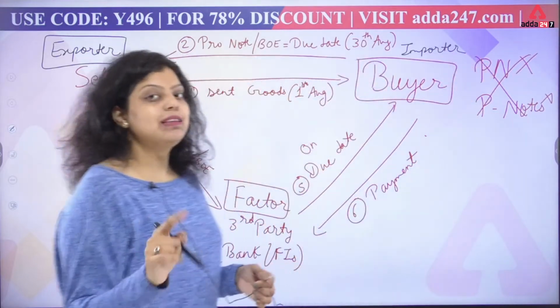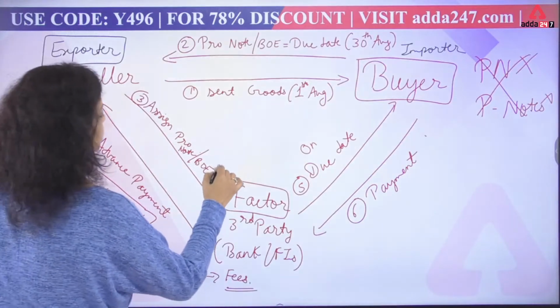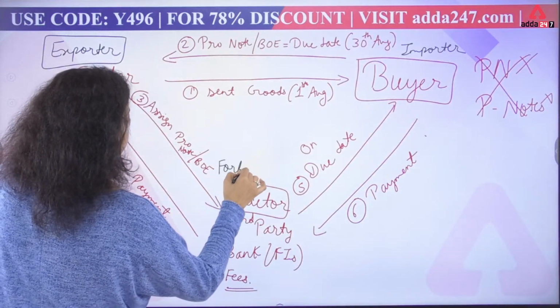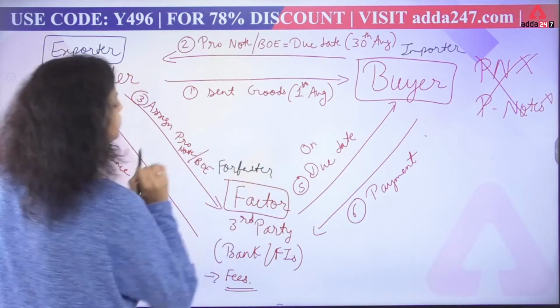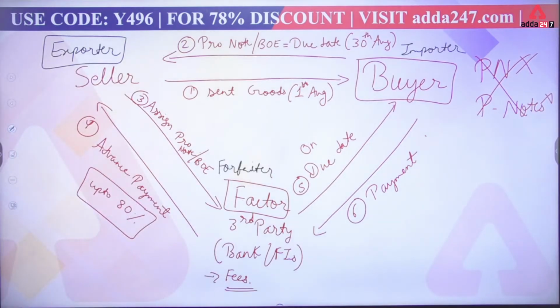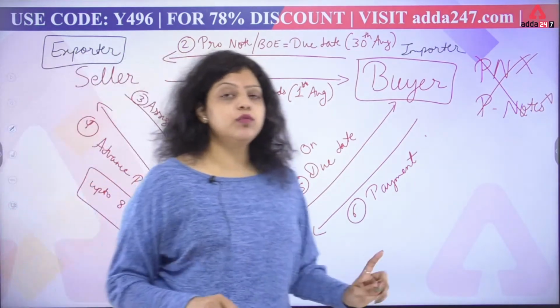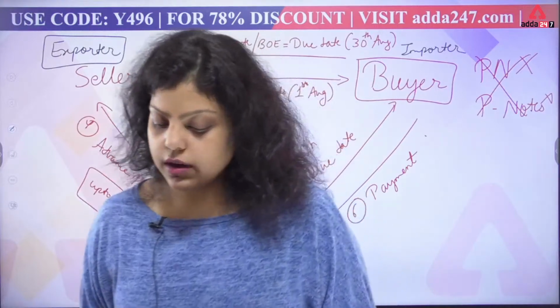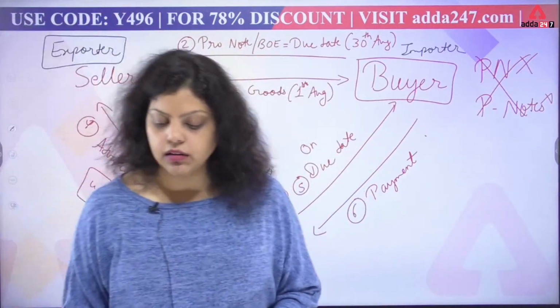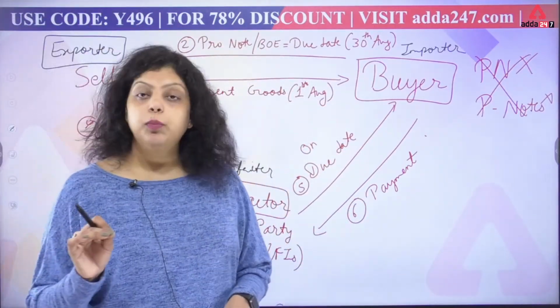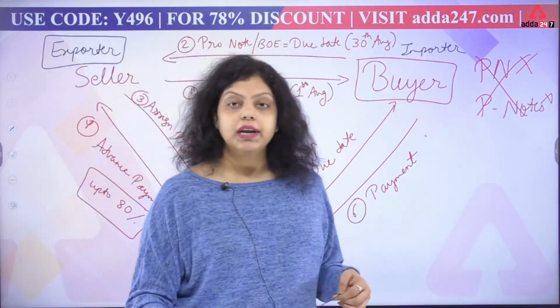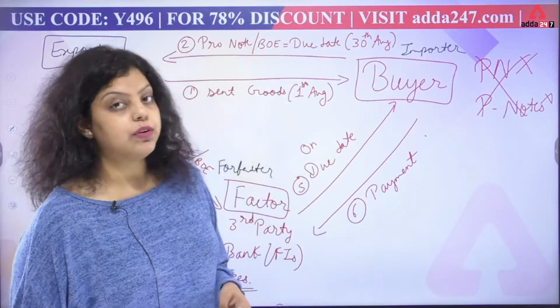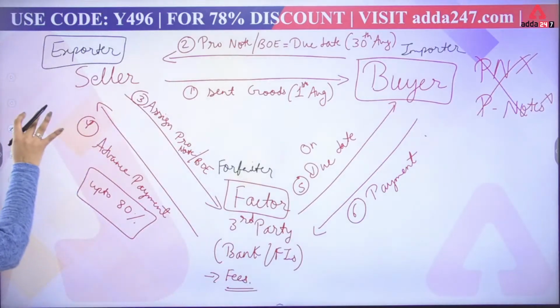Okay, and in place of factor, what are we using? We are using forfeiter. So this is the only difference between factoring and forfeiting. In forfeiting we have the exporter, the importer, and the next party is your forfeiter, that will be a bank or financial institution.